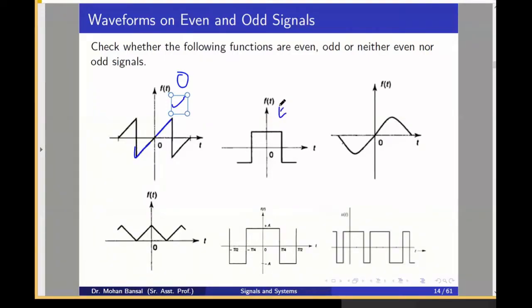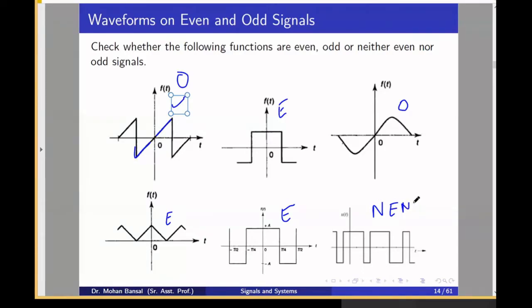What about this signal? Even. Yeah. What about this signal, the third one? Odd. Yeah, this looks like a sine signal for a period. What about this signal? Even. Yeah, even. So this kind of understanding you should have. What about this signal? Even. What about the last signal? Neither even nor odd. Yeah, correct. So you have understanding about this.